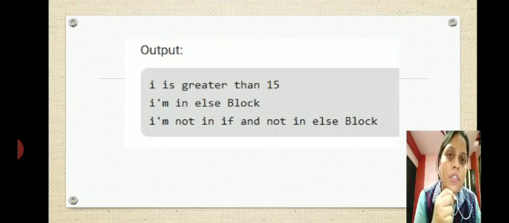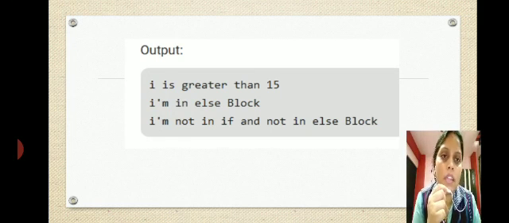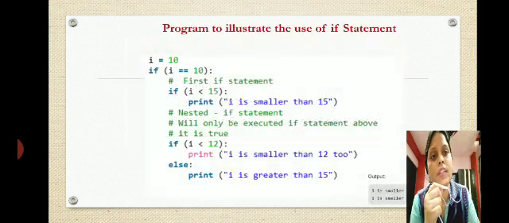This is the output. This output will look like this. I is greater than 15. I am in else block. I am not in if and not in else block. This statement is the last statement that we have written outside the else. So this way you take the variations, take different numbers and just go by the statements.